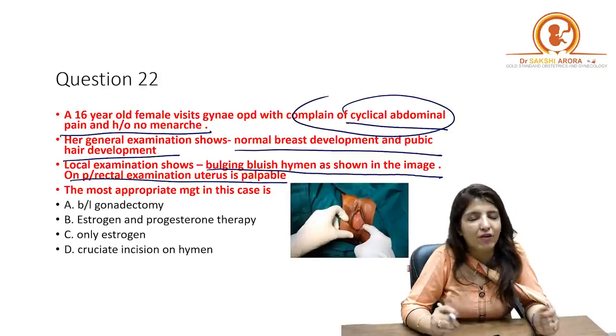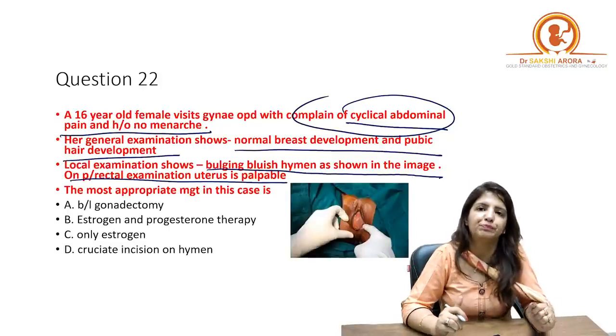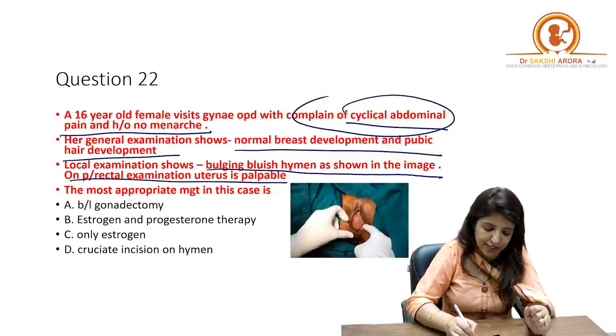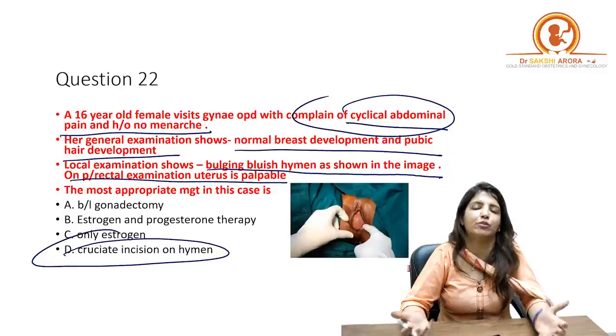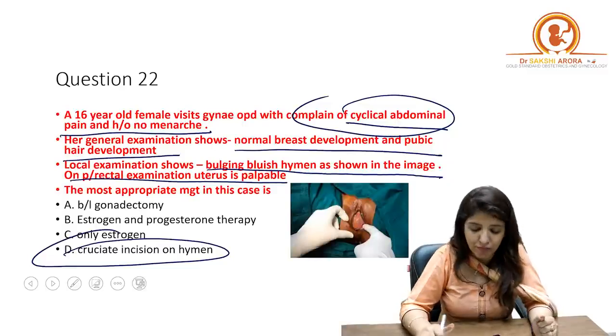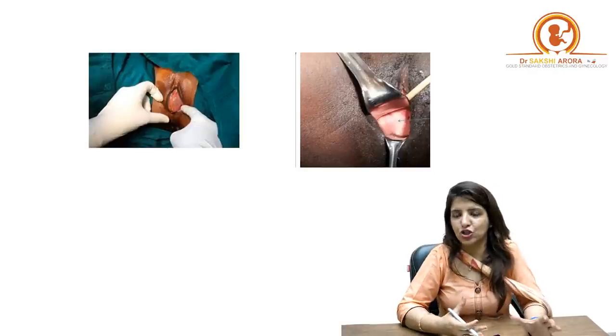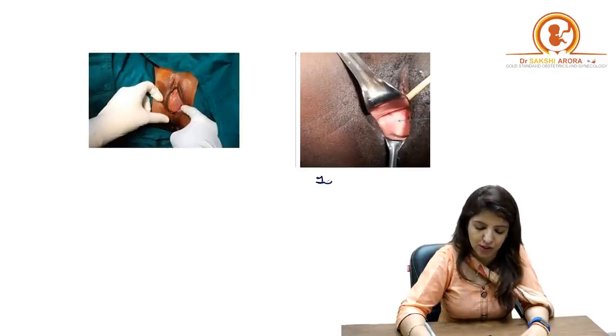Whenever you get a patient of imperforate hymen, the best management is a cruciate incision on the hymen, and the problem is solved. Please remember that one more condition can lead to a similar picture, and that is transverse vaginal septum.